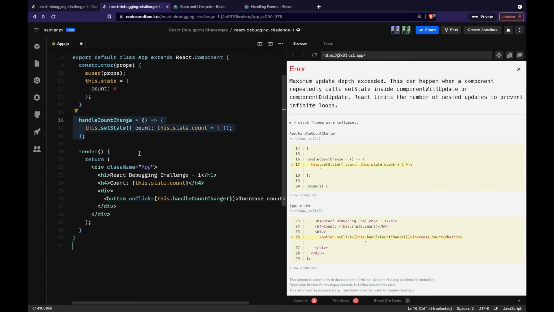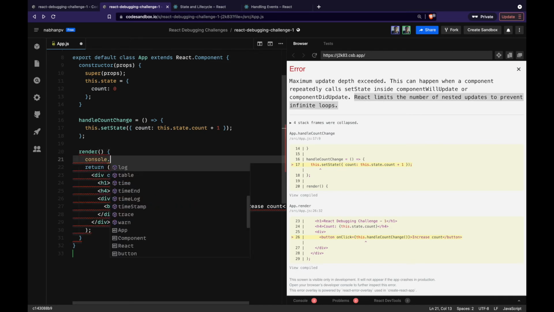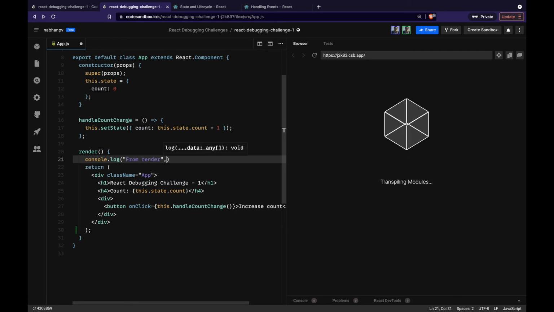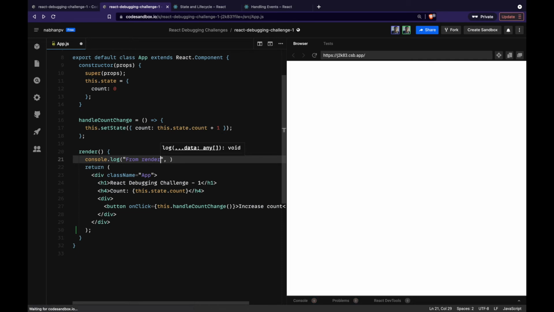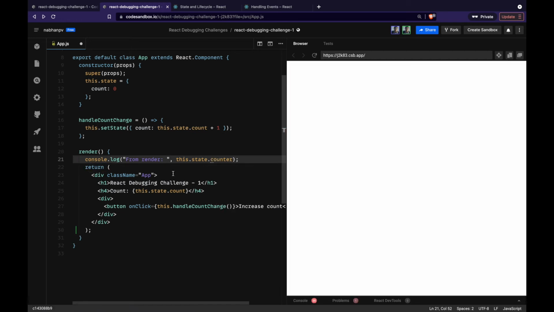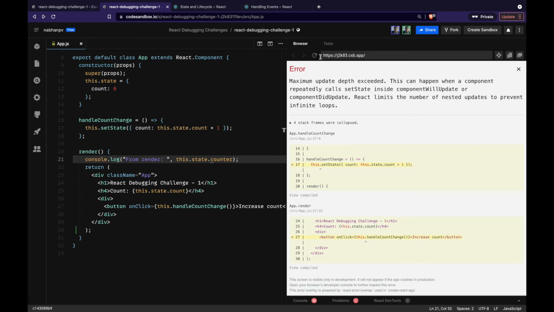So this would go on happening infinitely, but thankfully React has an internal mechanism to avoid an infinite loop. That is, React limits the number of nested updates. Now let's try to validate that. Are these renders going on happening infinitely? Let's add a console.log statement inside our render, and I'll print the latest state value, state.counter.